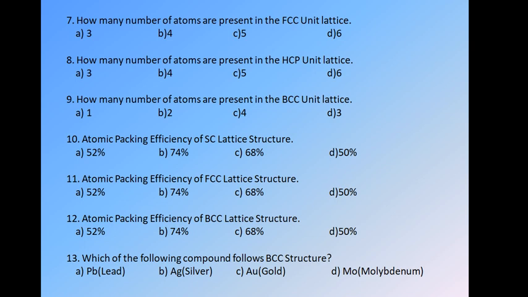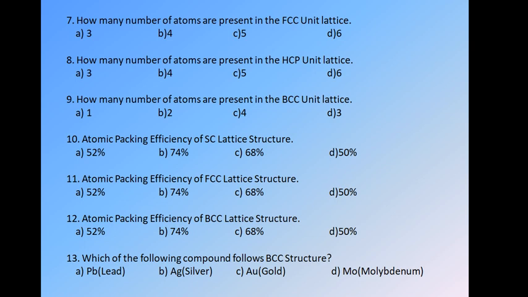Atomic packing efficiency of the BCC lattice structure. BCC means it is a body centered cubic structure. Okay. So it has 8 corner atoms and 1 at the body center, and we have calculated the efficiency. It is 68%. And with this you must also remember the relation between a and r, as I said in the video.